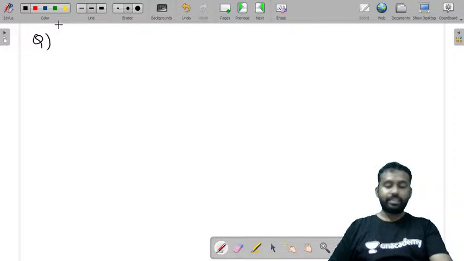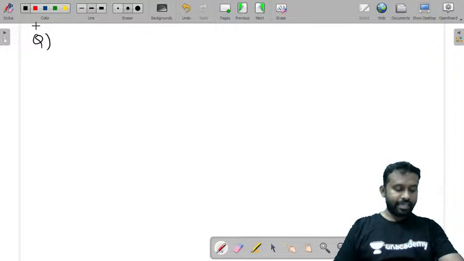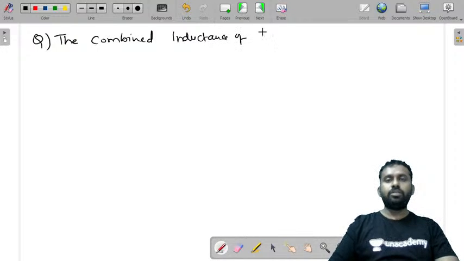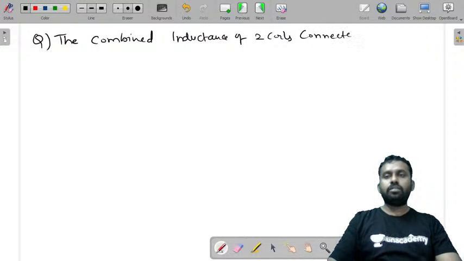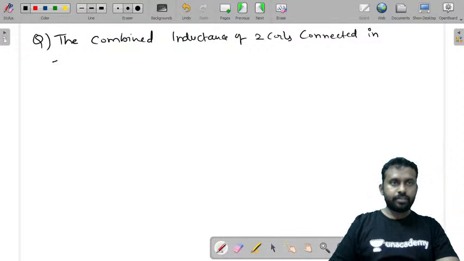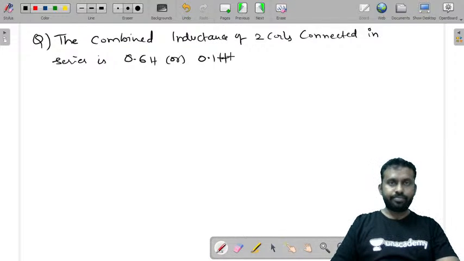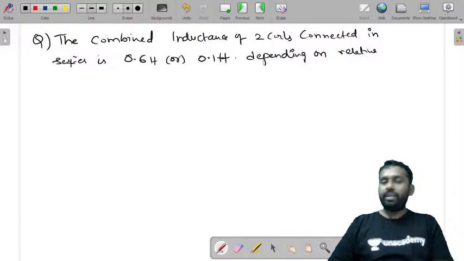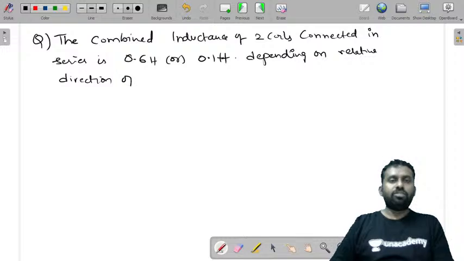The question is: the combined inductance of two coils connected in series is 0.6 Henry or 0.1 Henry, depending on the relative direction of the currents.